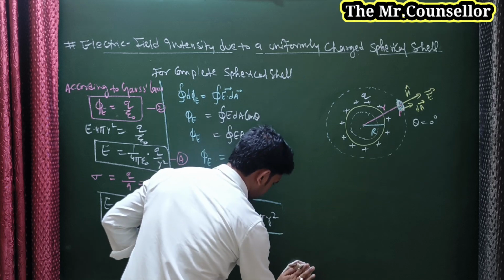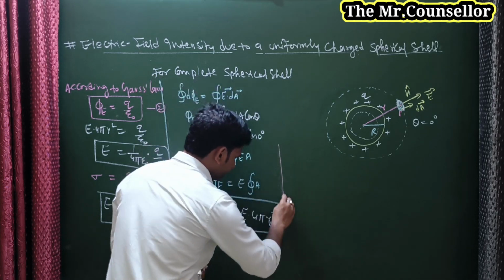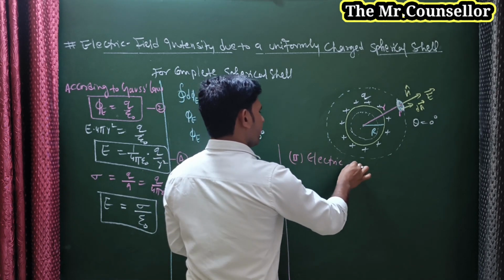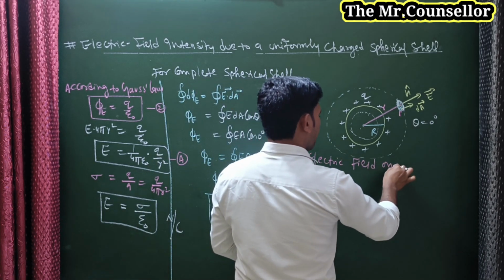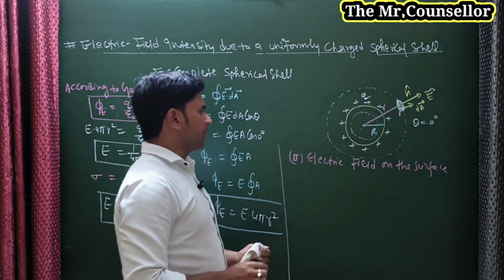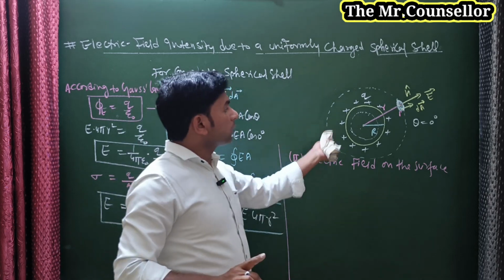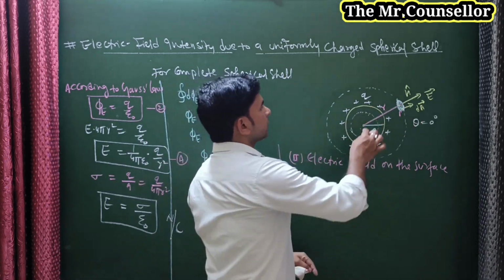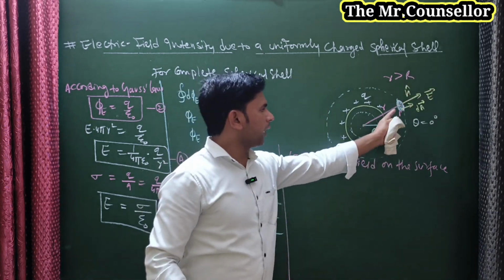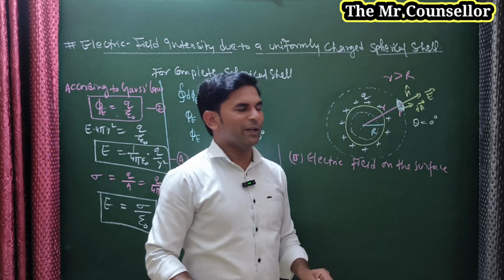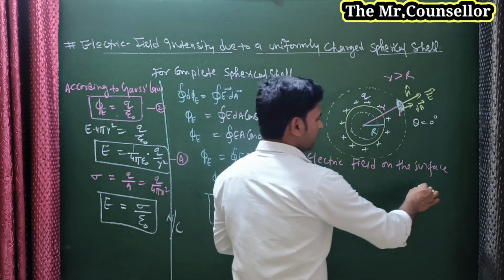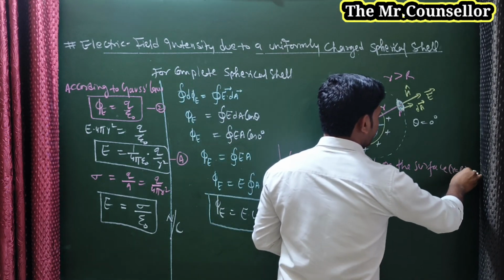Second, electric field on the surface. Last time you did outside the surface, where small r was greater than capital R. But here you consider small r equal to R. So here we can write small r equal to capital R.